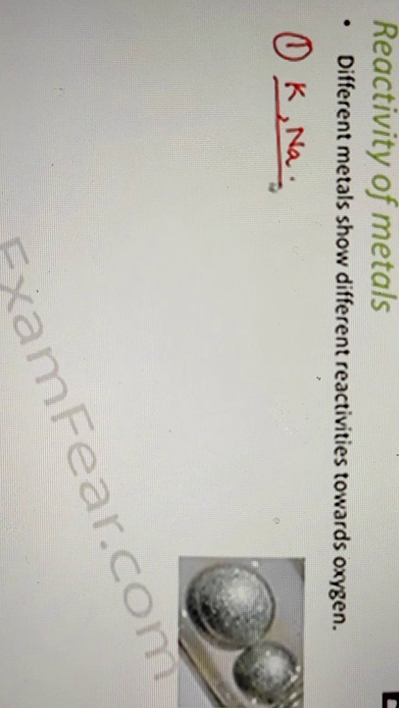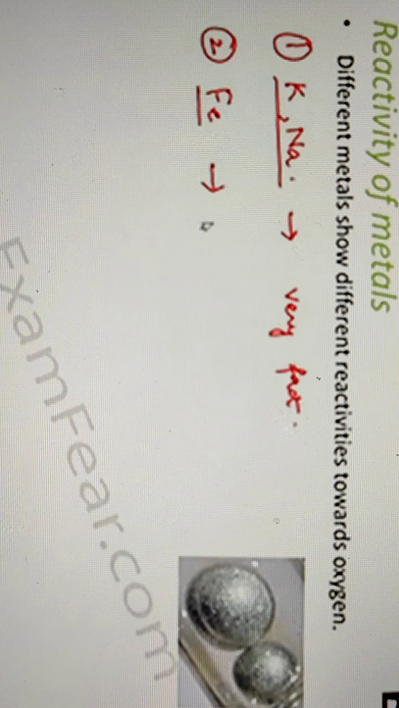So let us take one example of these metals. Potassium and sodium. Now these metals react very fast. They react so fast that they can even catch fire if they get exposed to air, because air contains oxygen. Whenever you keep them exposed to air, they will immediately react, and they produce so much heat that you can actually see fire. So it catches fire. It is that reactive.